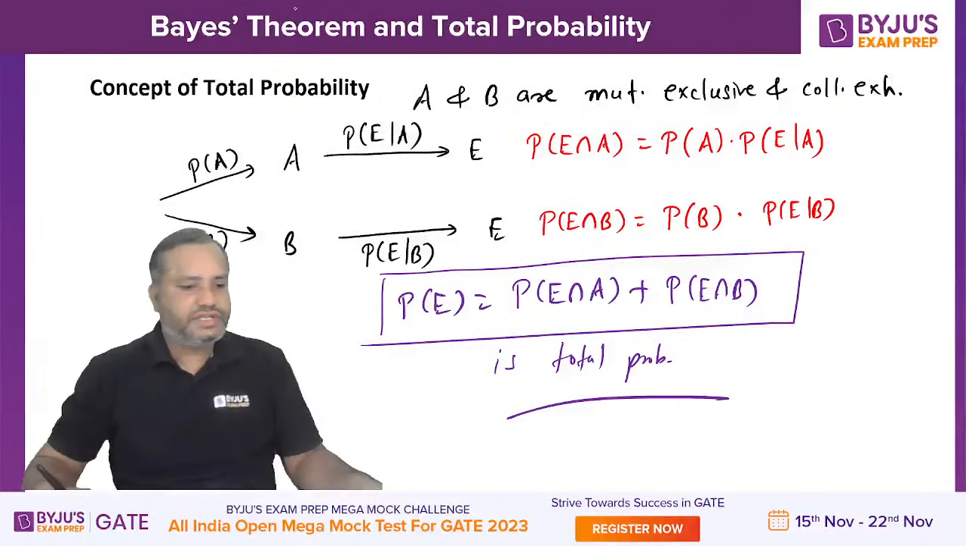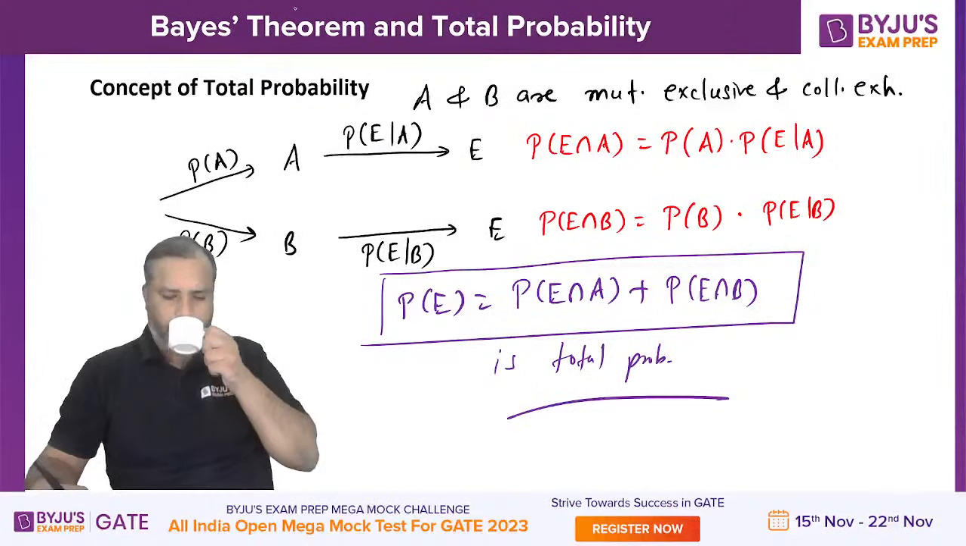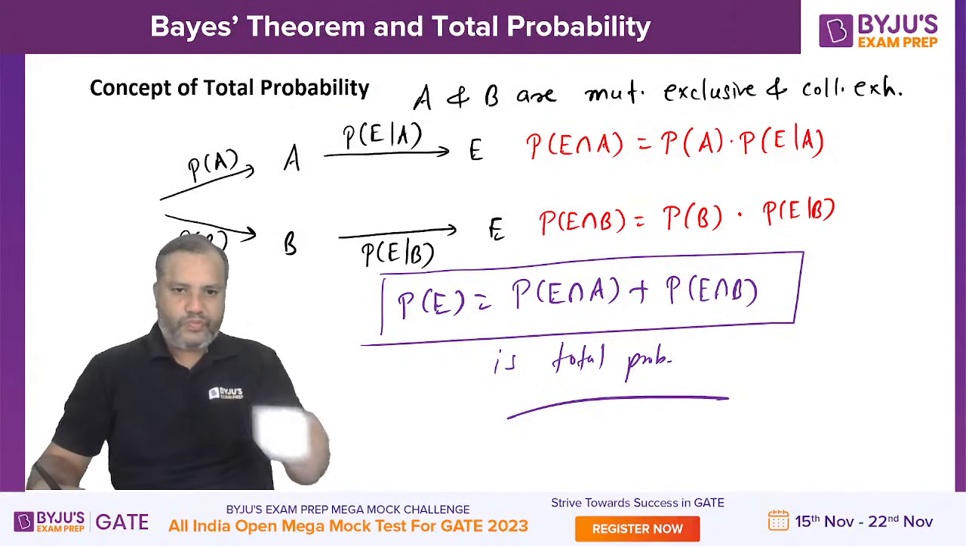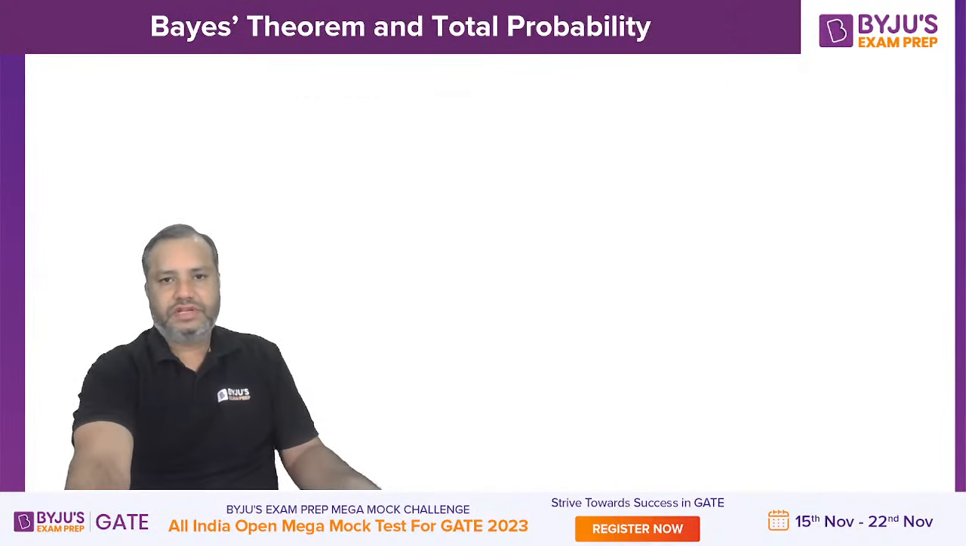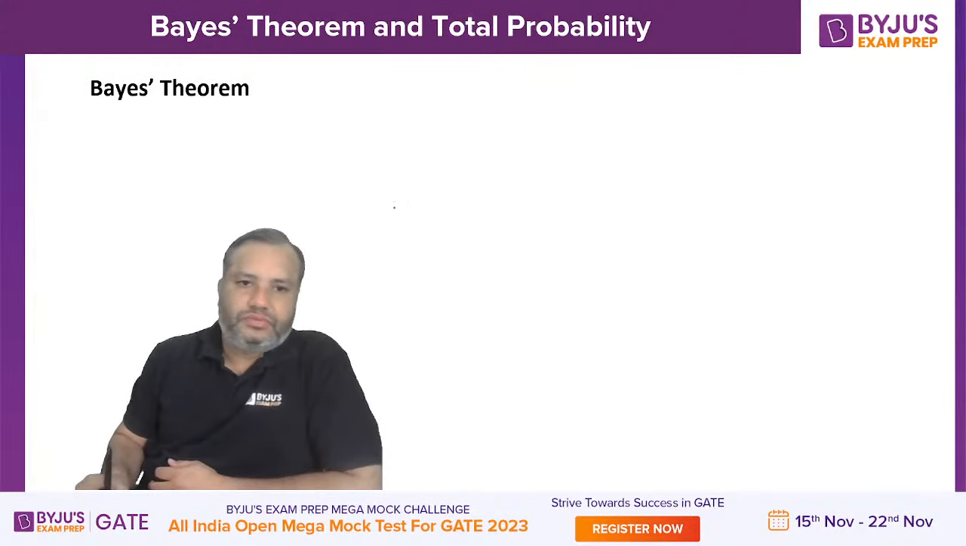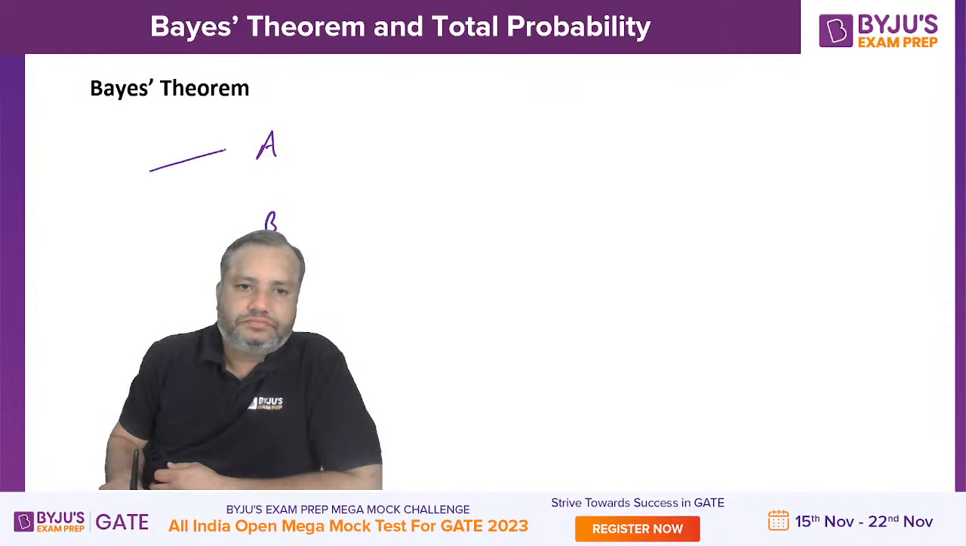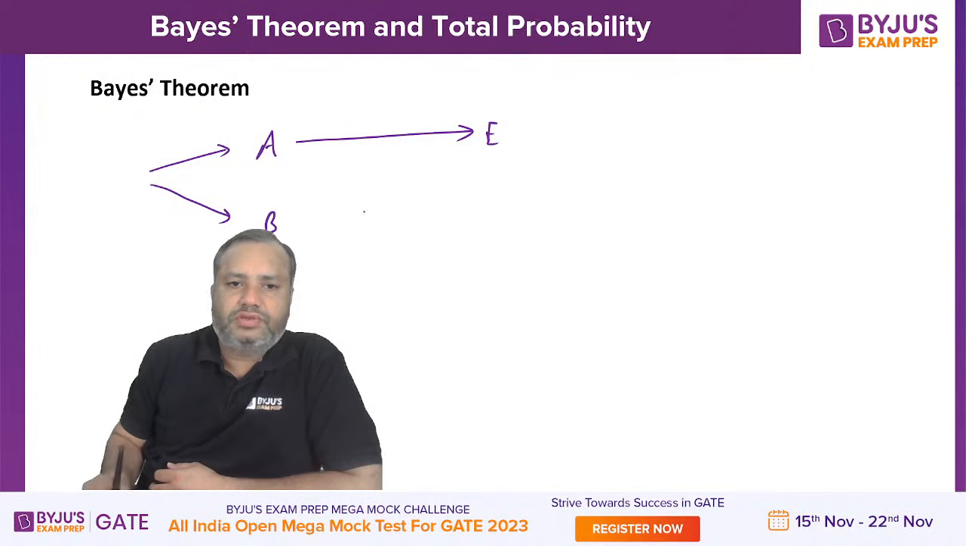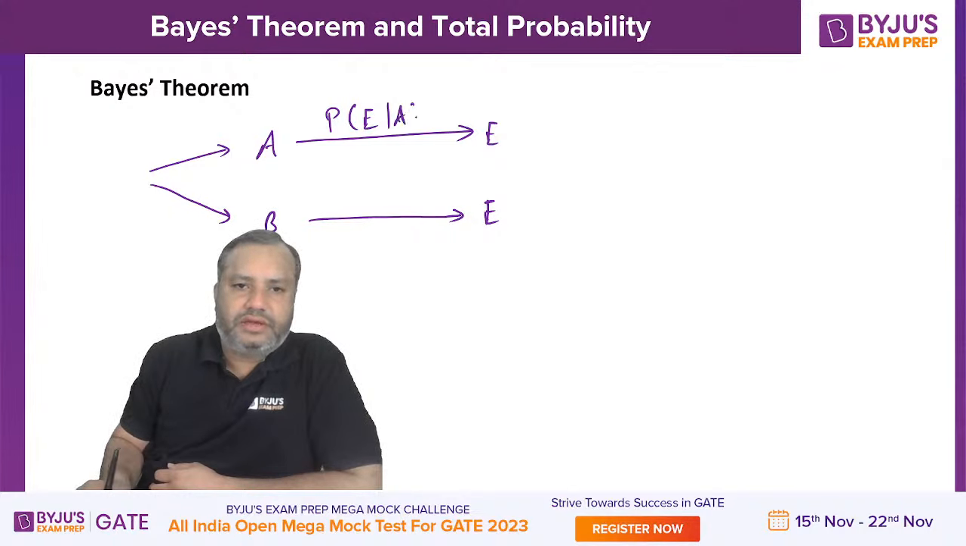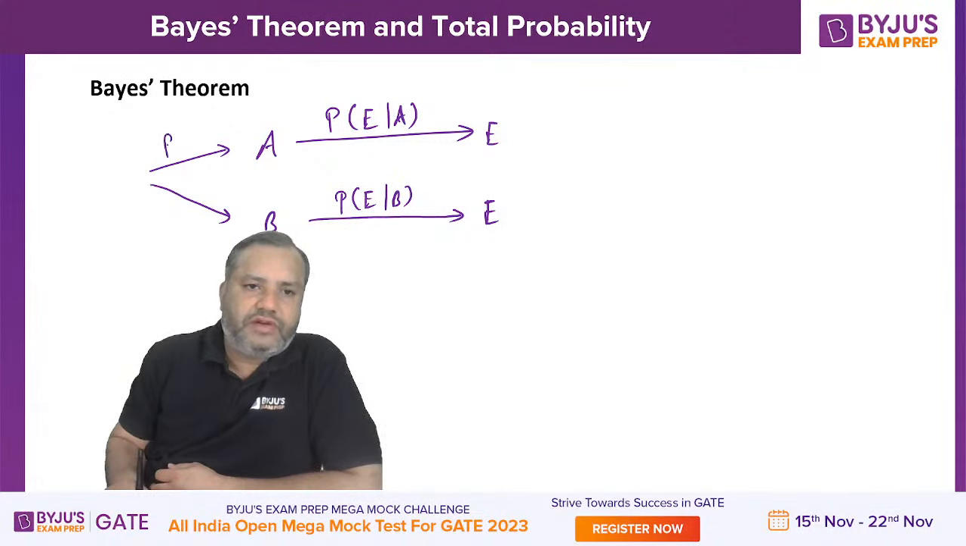This P of E is called total probability. Now once again, we have two events A and B. There is another event E which can occur through A or through B. So probability of E given A, probability of E given B. Here we have marginal probabilities P of A and P of B.